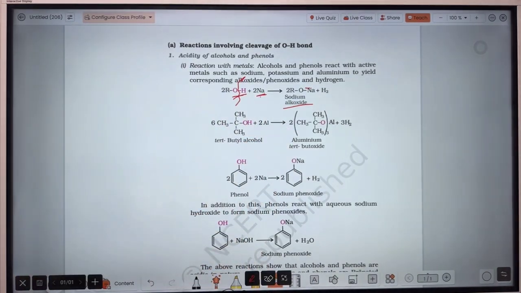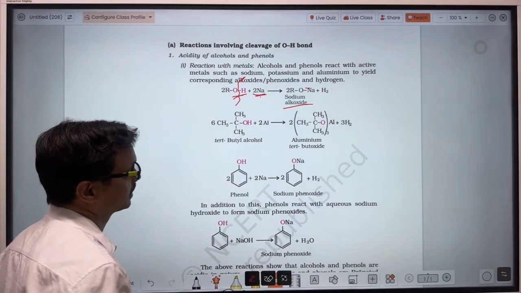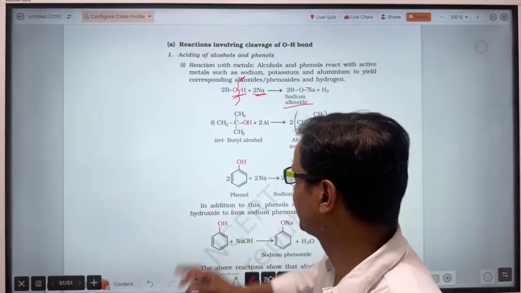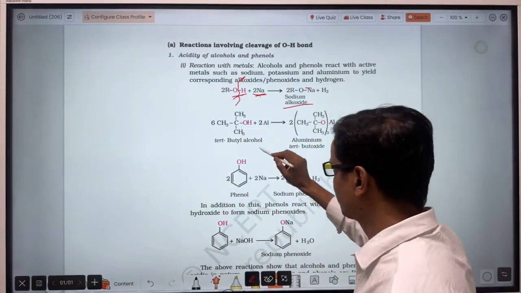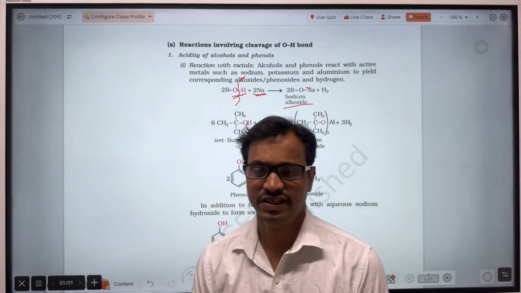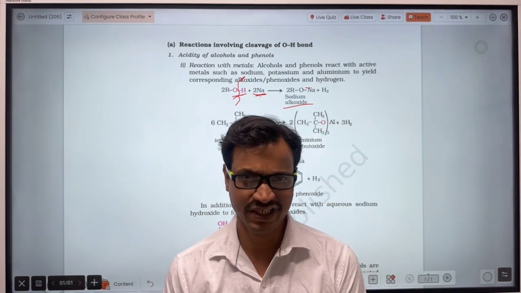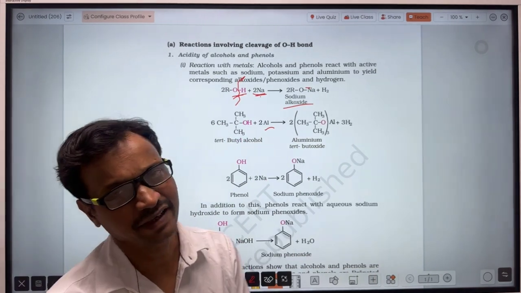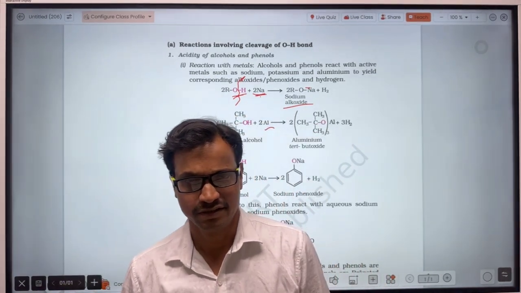Same with aluminium, but here the valency of sodium is +1, that's why only one alkoxide was bonded with the sodium. In the case of aluminium, the valency is +3 and on the alkoxide ion there will be -1.